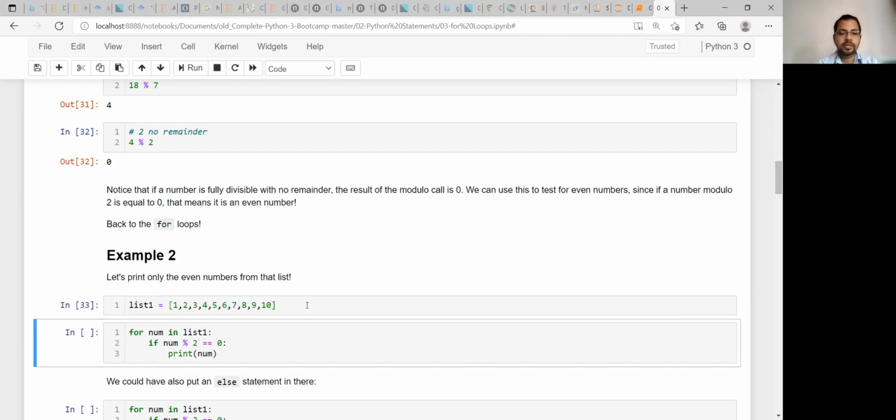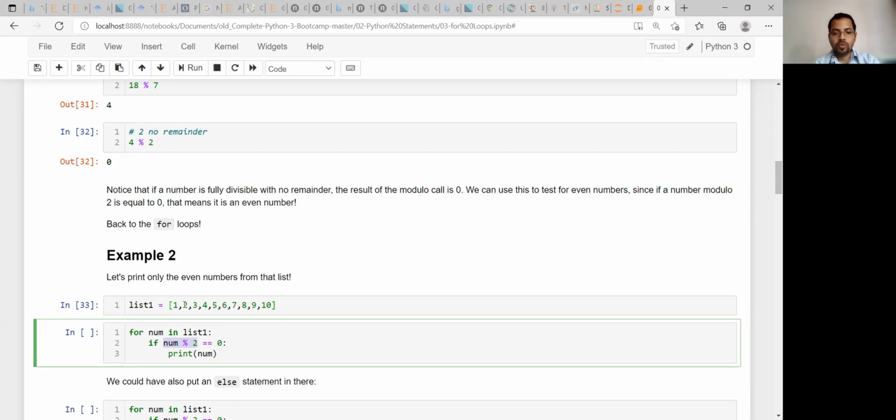Okay, so we are running this code for num in list1, if that variable num modulo, that means this operator, 2. So we are checking whether that value is equal to 0 or not. If it is 0, then print that number. That means that is an even number, isn't it? So you are checking whether 1 modulo 2 is 0 or not.